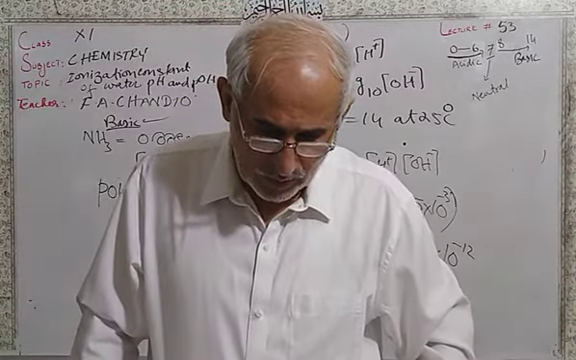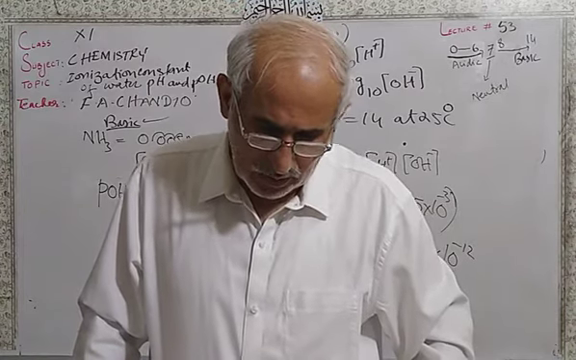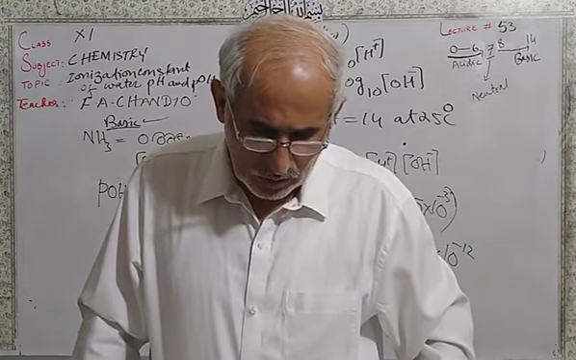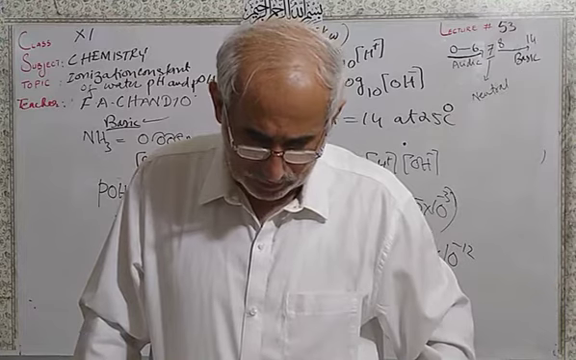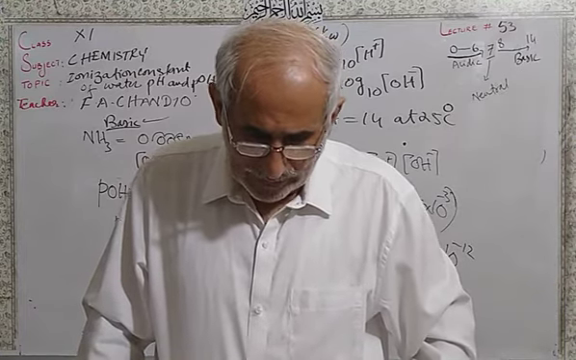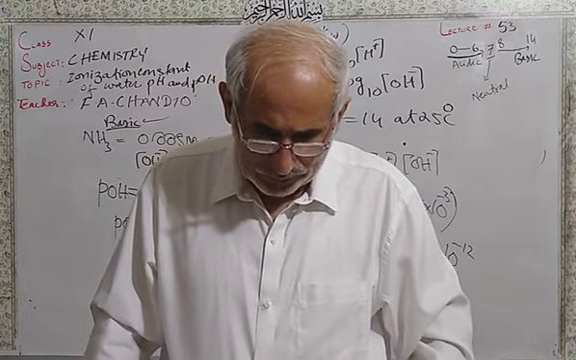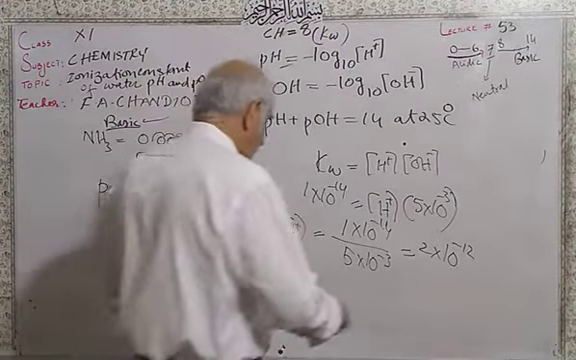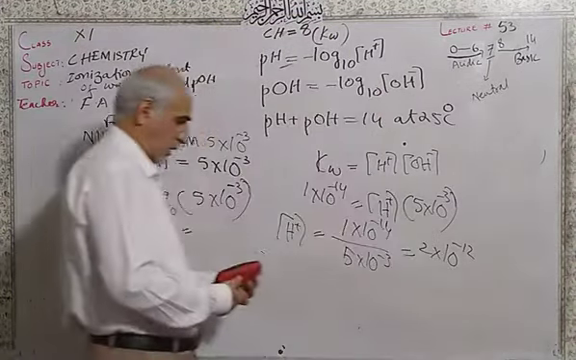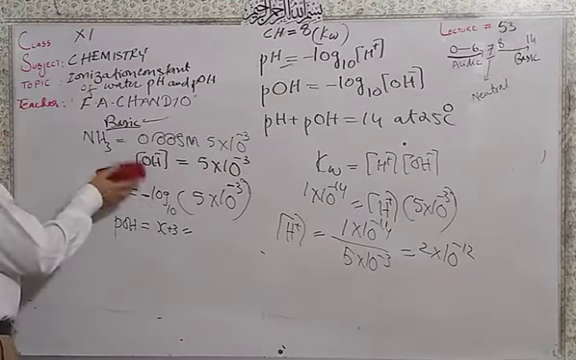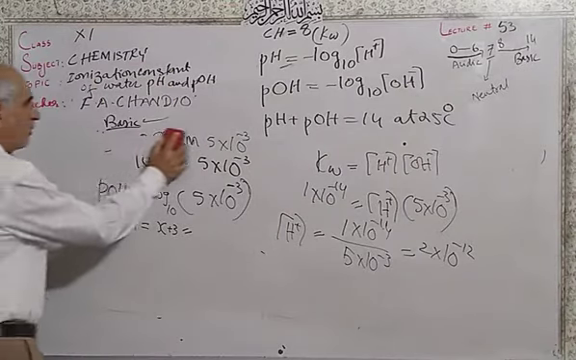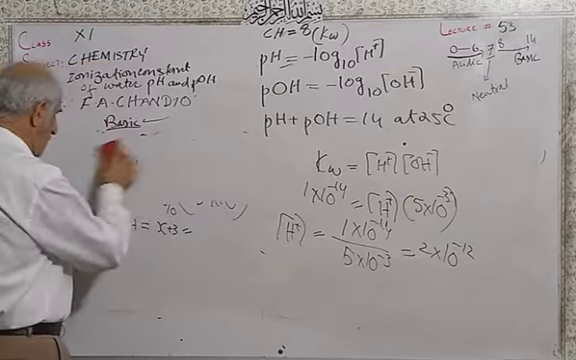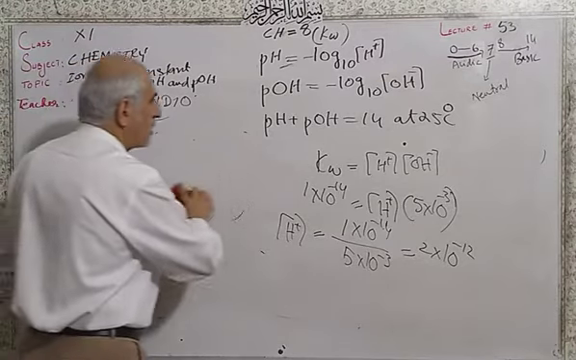So pH plus pOH is equal to 14. You have a Kw value. So then you have to calculate this one, and then a simple calculation more. These are very simple, done in grade 10: how we calculate pH and pOH for the given solution.